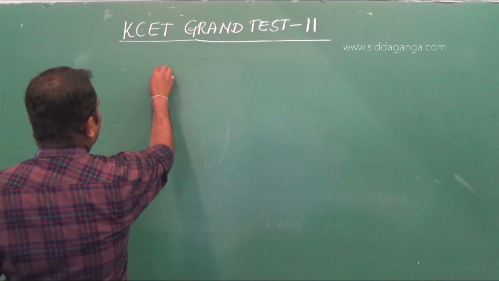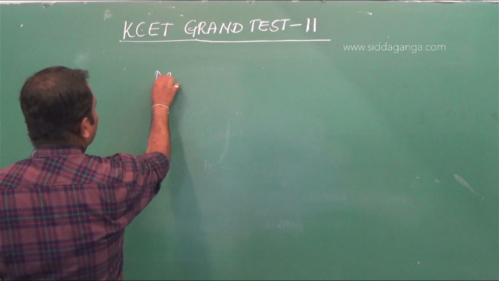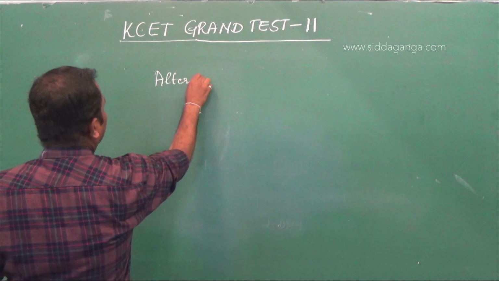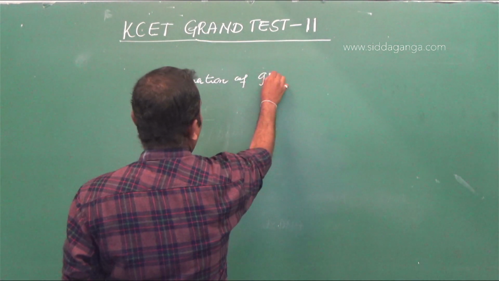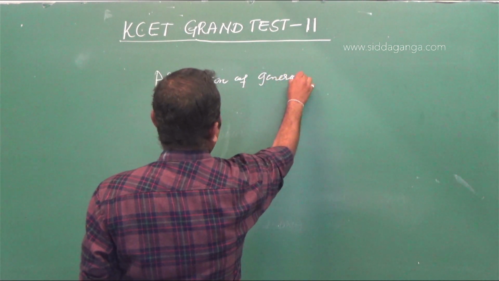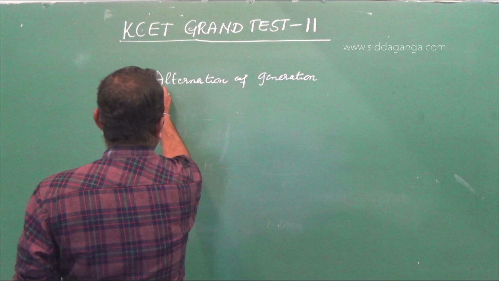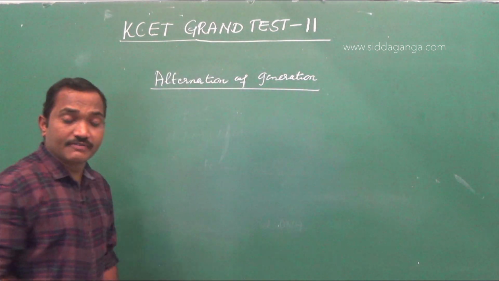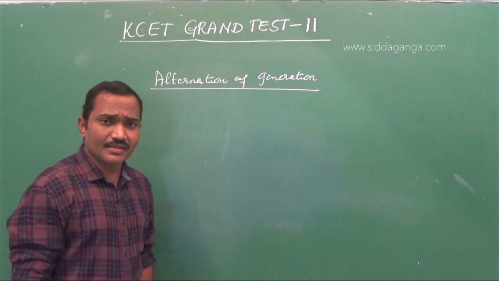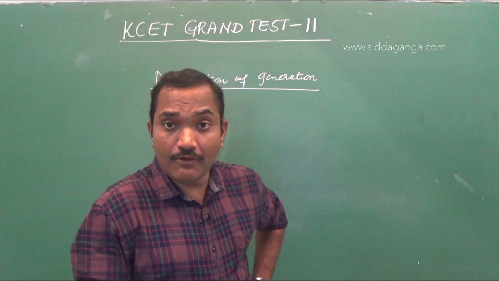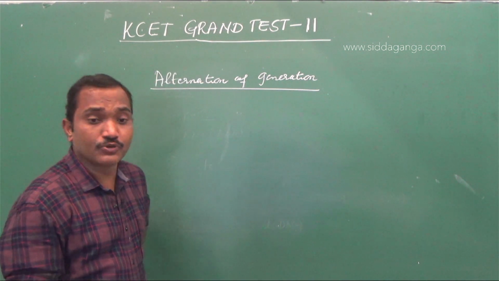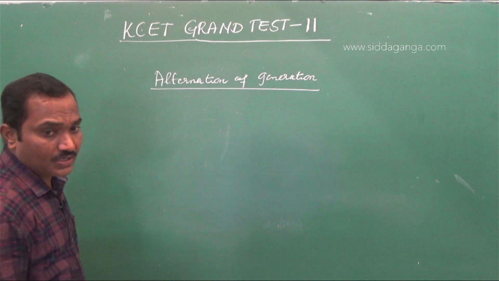So the concept of alternation of generation that we have discussed. Every plant, irrespective of division, whether it is thallophyta, nothing but algae, or bryophytes, pteridophytes, gymnosperms and angiosperms also.